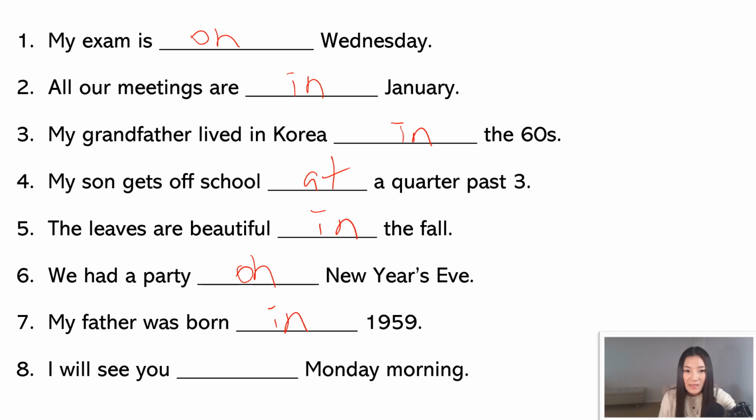And number 8, I'll see you on Monday morning. So this last one, you might be confused, right? Do we go with morning, which is like in the morning, or do we go with the day? When we use day, we have to use on, right? Like on Monday. So in a sentence like this, where you have both, you would go with the day. Okay, so you would say, I will see you on Monday morning and not I will see you in Monday morning.